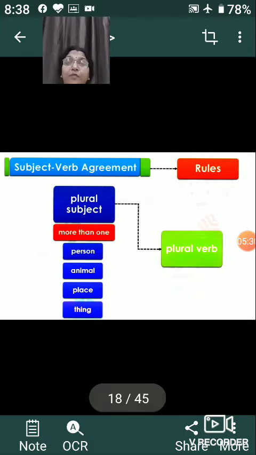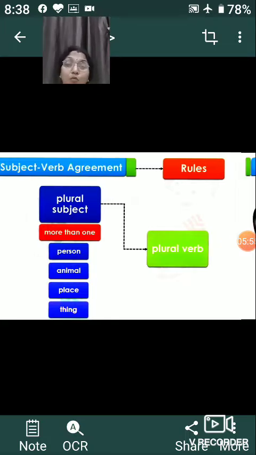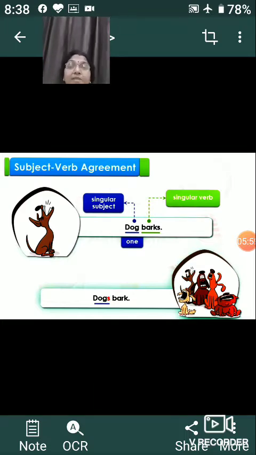Okay. But when we are talking about the plural subject, like when it is more than one person, more than one animal, more than one place, more than one thing, then the agreement of the verb should also be plural. So with the singular subject we should have singular verbs, whereas when we have the plural subject we should have the plural verbs.